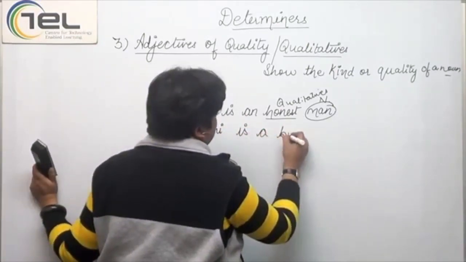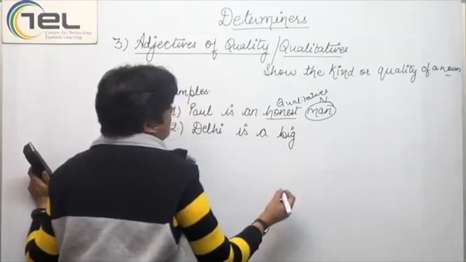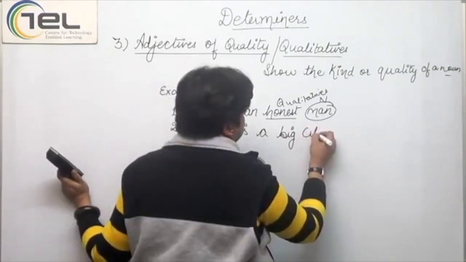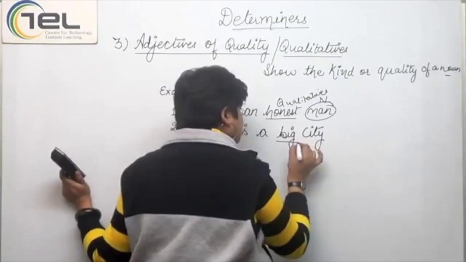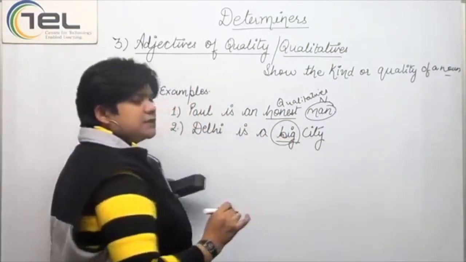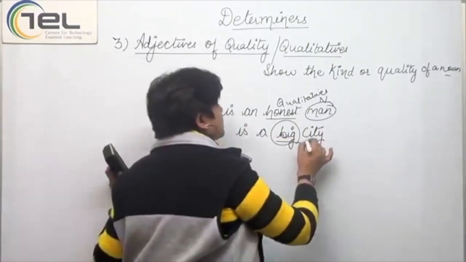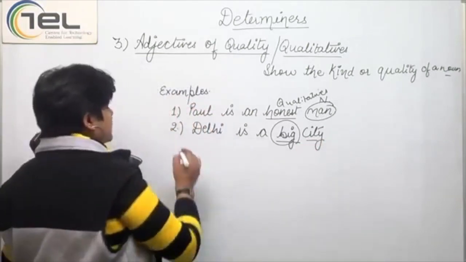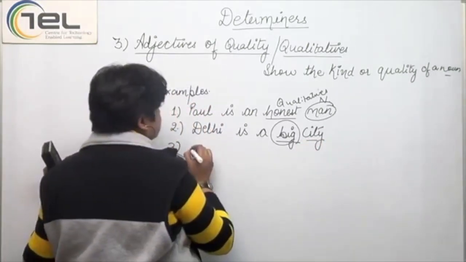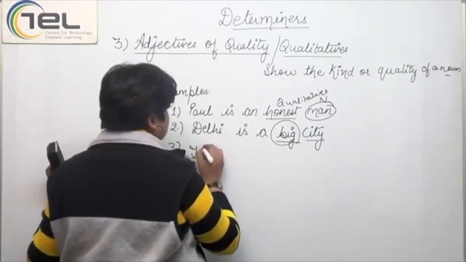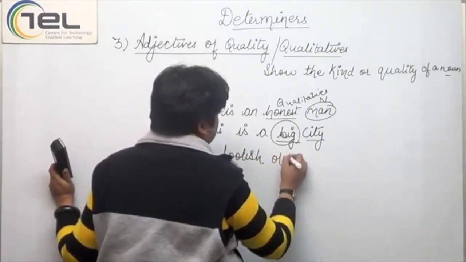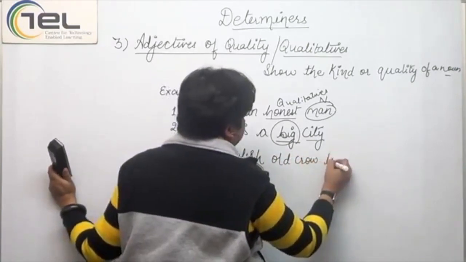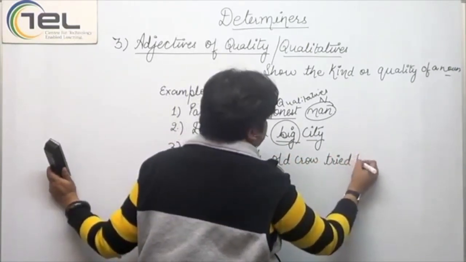Now, next, if I take another example, Delhi is a big city. Now, Delhi is a big city. Here again, big would be called a qualitative because it is telling the quality of the city, Delhi. Right? Now, another example here is the foolish old crow tried to sing.